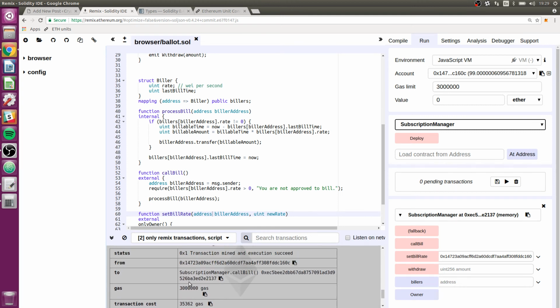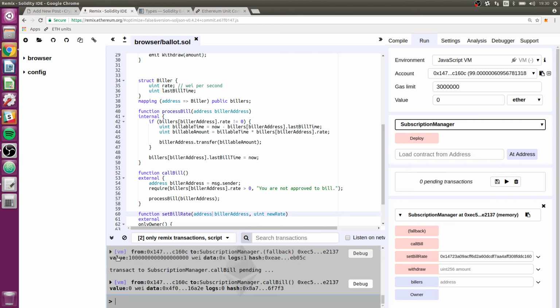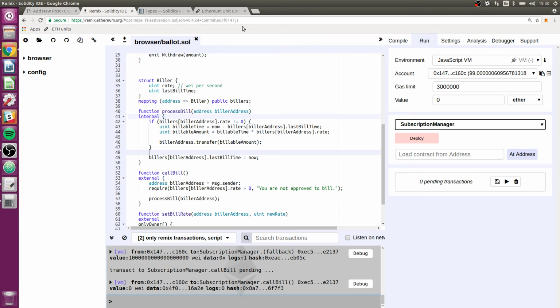I don't know if I can. Yeah, this is not telling me what's actually going on. Well, I guess we could just put it on Ropsten and start testing it there. There's nothing wrong with that. We just have to wait a little bit longer between transactions. So I'm going to do that.